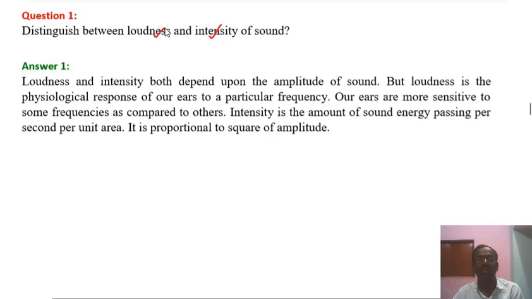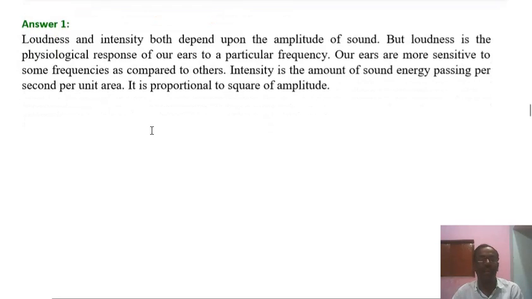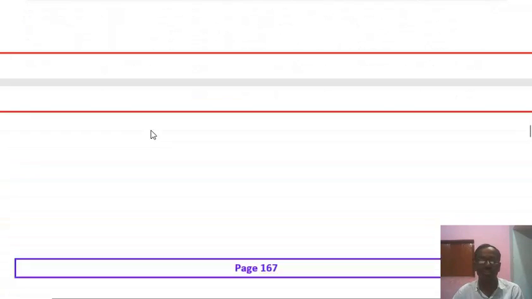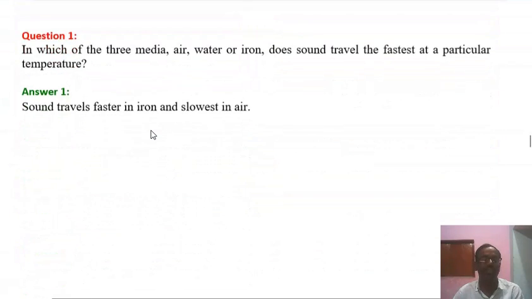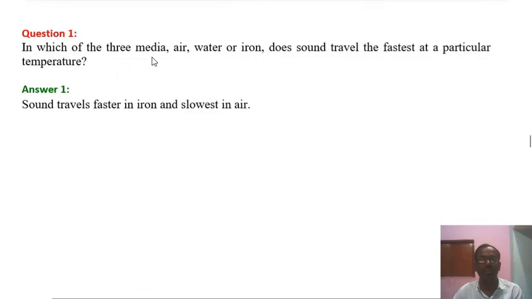So these two are the most important topics or factors of sound. Let's see the next question of this chapter. So this is the next question. In which of three media, air, water and iron, does sound travel the fastest at a particular temperature?